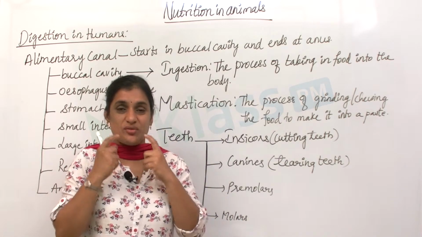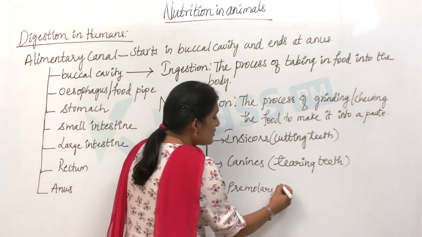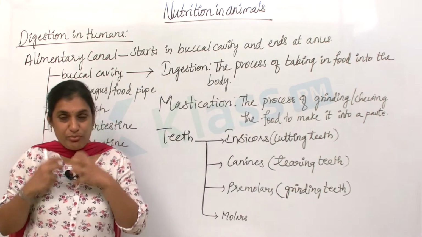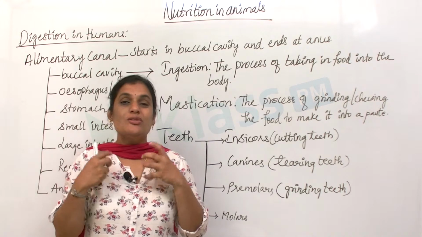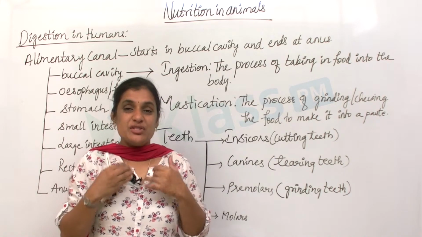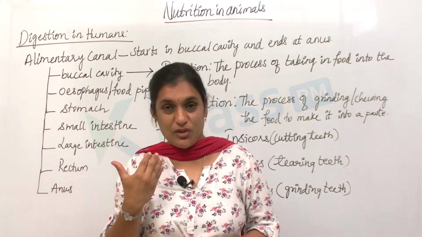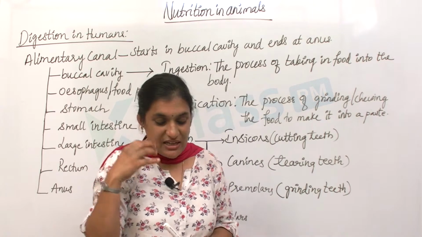In both the jaws you find flat teeth which are said to be premolars, and these premolars are called grinding teeth. So when you put your food into your mouth, you cut it, and then what do you do? You start grinding it, and when you start grinding, the tongue pushes your food into either side of your jaw, where the premolars help in grinding the food.